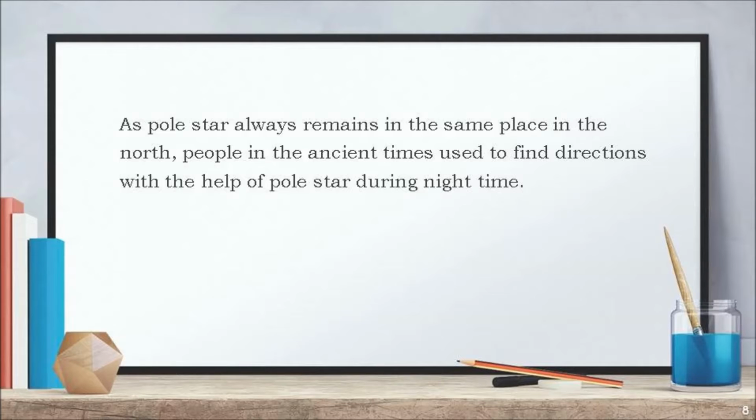As the pole star, that is Dhruvatara, always remains in the same place in the north, people in the ancient times used to find directions with the help of pole star during night time.